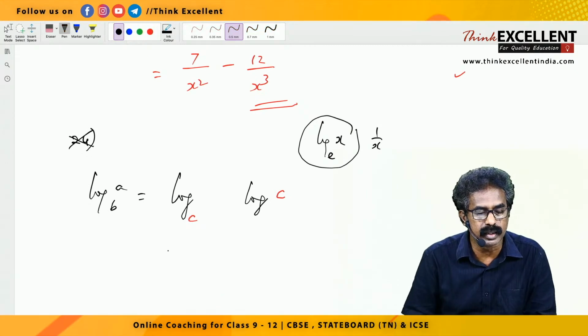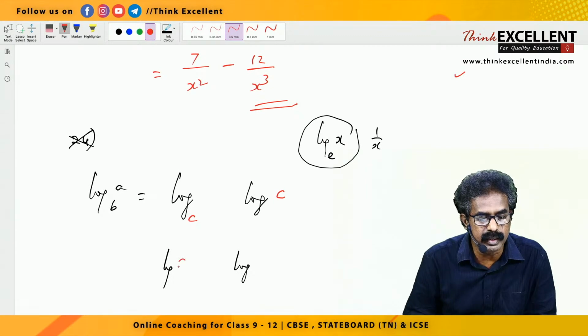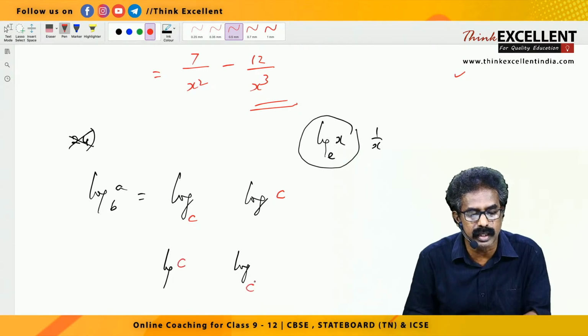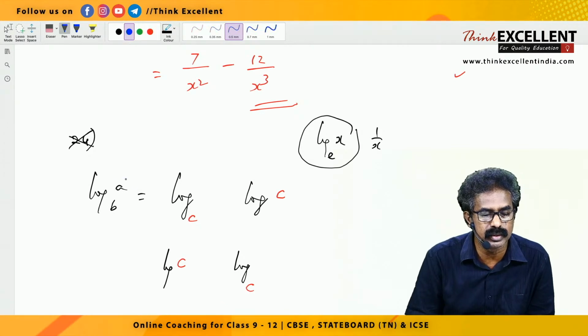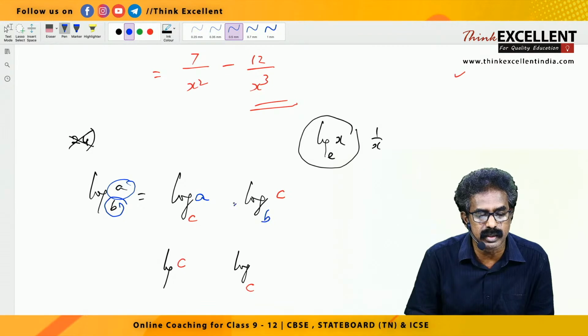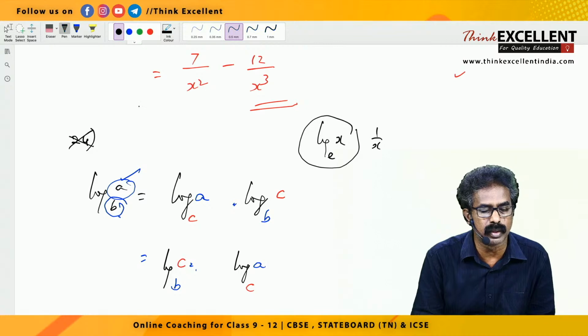Or you can write it as log, two times log. That C can be written here and here. One place you write base, the other one in the top you write. Okay. Now the other two you can fill in. So this A you write here, this B you write here, right? This is one method. Or this A, here there is no place, you write here A, and the base B you write here, right? So both are correct only. You can write in any one of the methods.